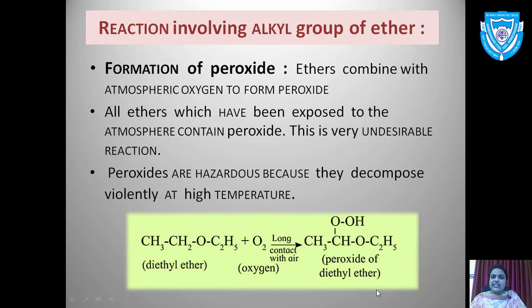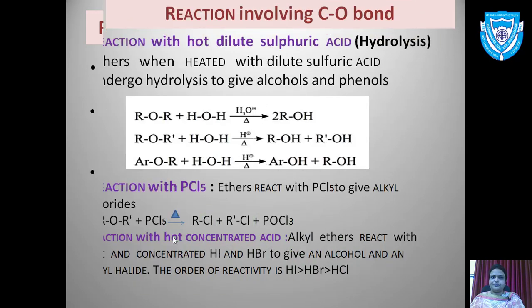peroxide of diethyl ether. So in this way, diethyl ether or any kind of ether, when it stays in contact with oxygen for a long time, forms a peroxide molecule, which is a hazardous compound, and it decomposes violently at higher temperature. So this is how peroxide formation takes place, wherein the oxygen molecule gets attached over the carbon, and you will get peroxide of diethyl ether.